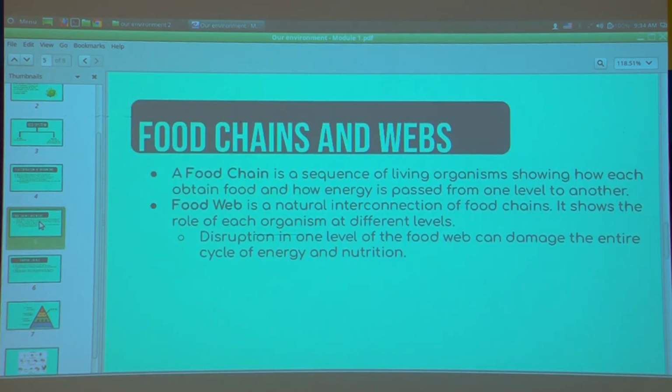Now we'll come back to the food chain. The food chain is a sequence of living organisms showing how each obtains food and how energy is passed from one level to another. So now you might have understood what the level is. So, the examples of food chain.